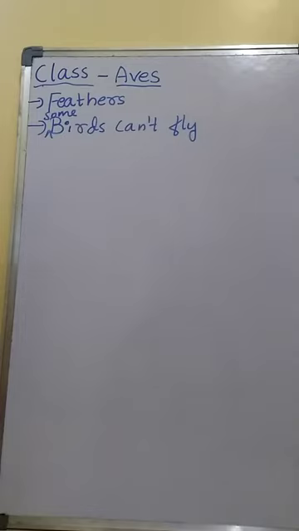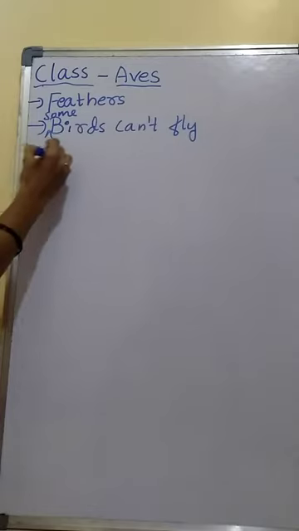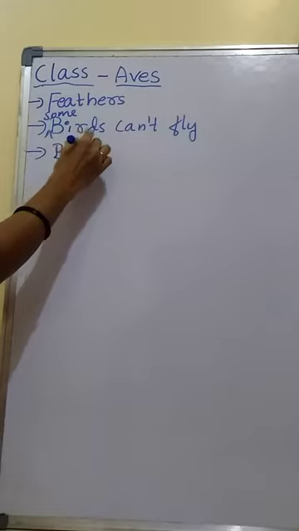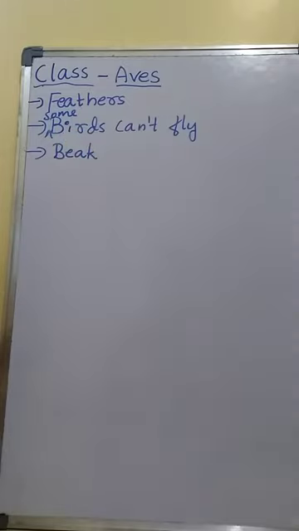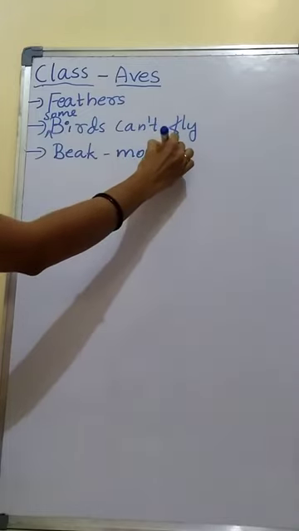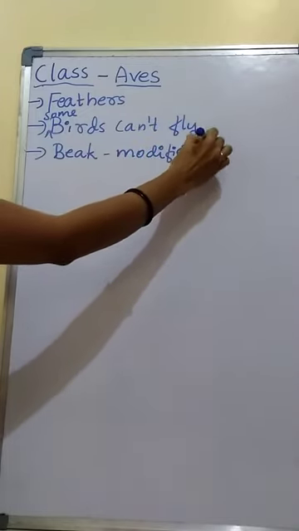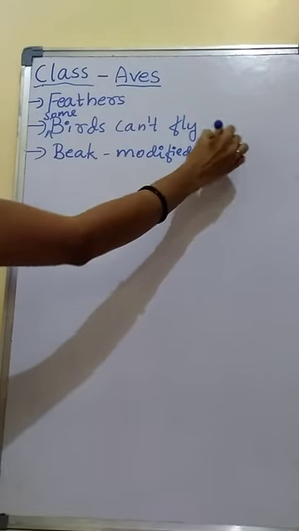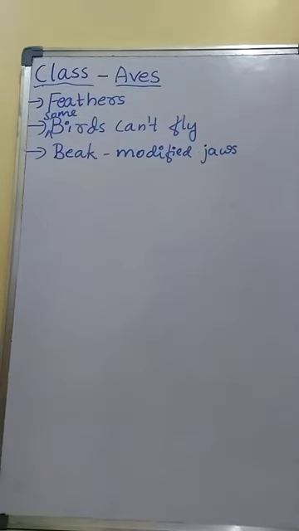Birds possess a beak. Beaks are modified jaws. In case of birds, the beak is present and that beak is the modified jaw. Modified jaws are called beaks in case of birds.